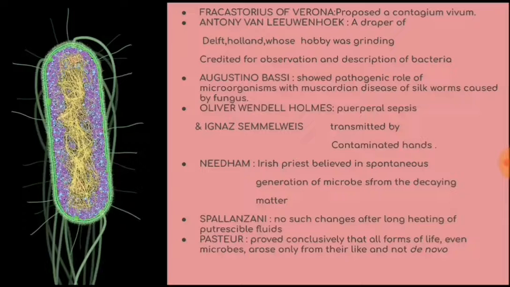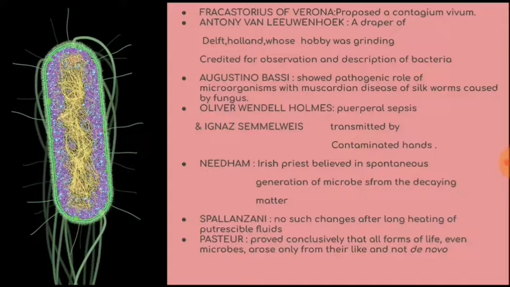Oliver Wendell Holmes and Ignaz Semmelweis, not together but independently, were working on this puerperal sepsis which was happening in their hospitals. To prevent this, they advised them to use an antiseptic solution to wash their hands. That is how they prevented the contamination and the sepsis of the wound.